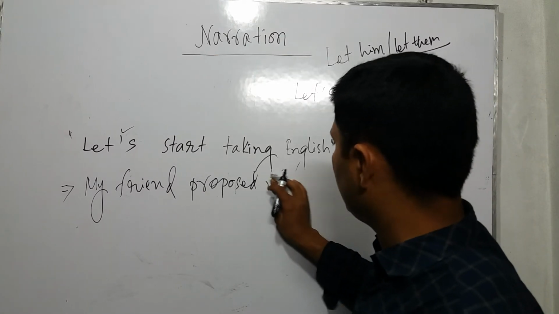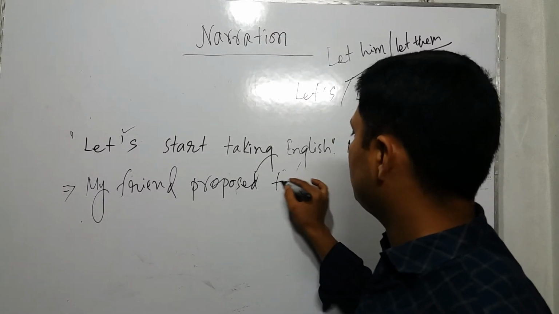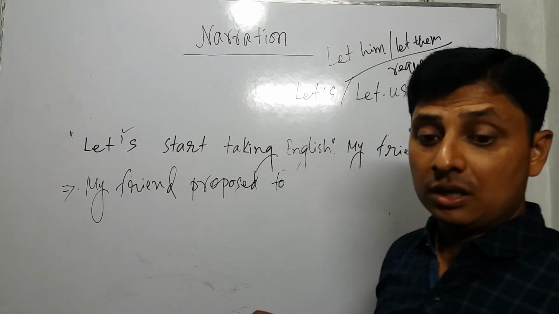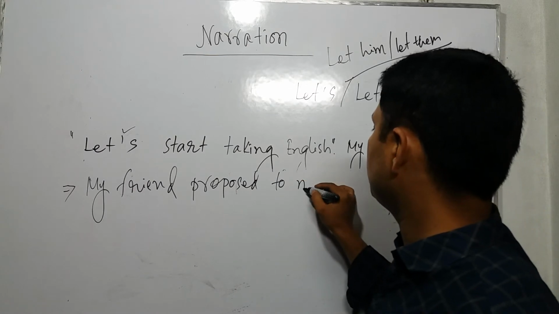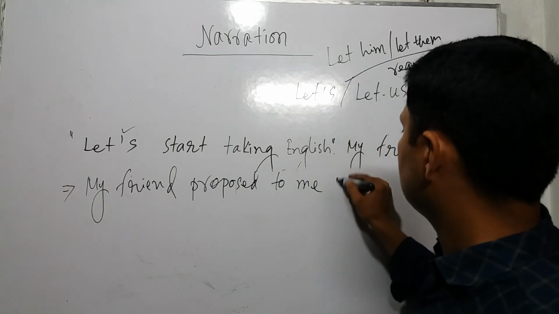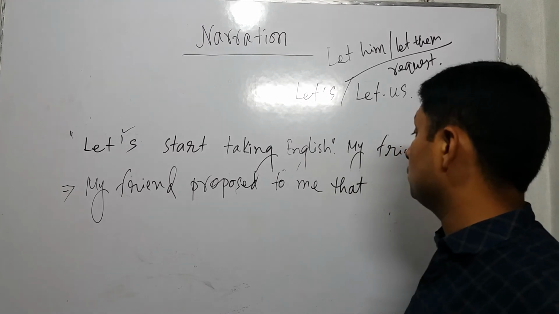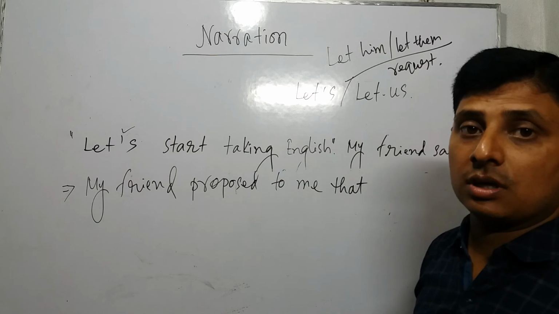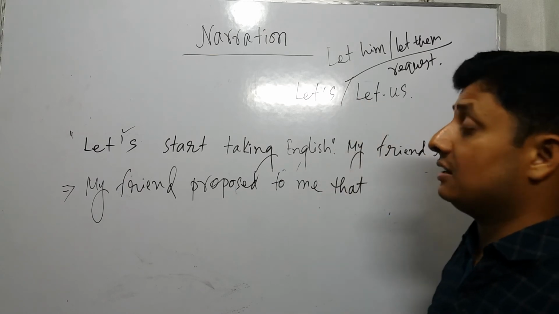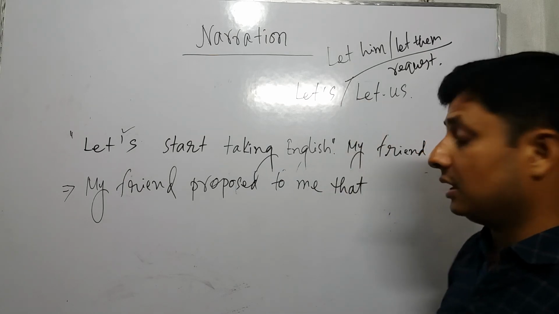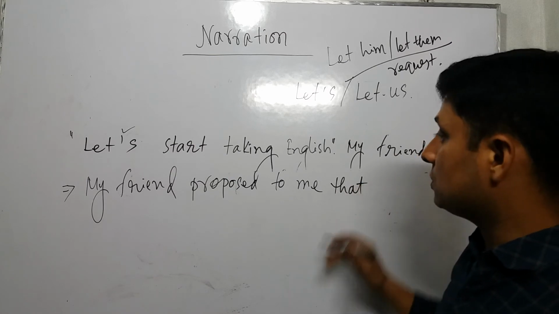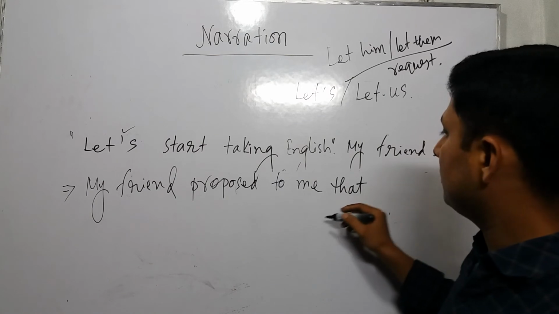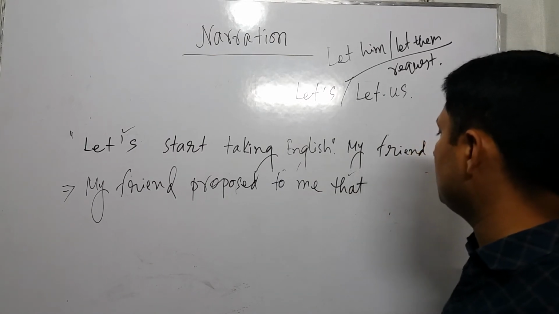When you use proposed, and then if you take an object, in the meantime with proposed you have to take to, proposed to me. Instead of comma, inverted comma, you have to use that. This is the difference between the two sentences. When you find let's or let us, in the meantime the rule will be another one. To me that, and then instead of comma, inverted comma, we use that.